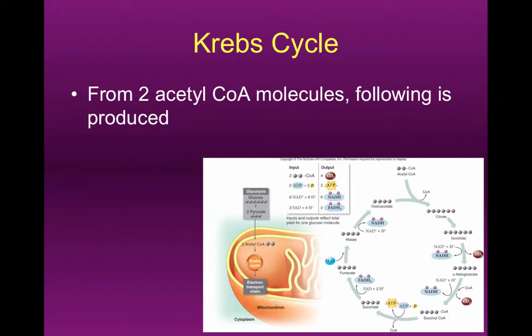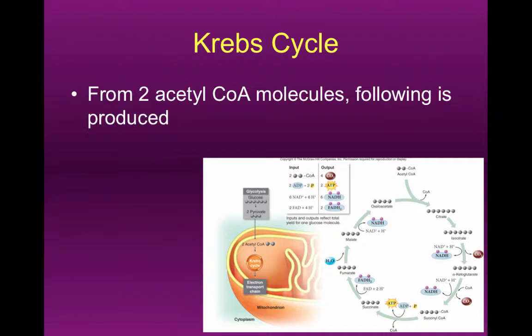From those 2 acetyl-CoA molecules we made in the previous step, and remember, each acetyl-CoA molecule is 2 carbons. So right here, we have a total of 4 carbons, and then, as we saw in our Word document a second ago, we already breathed out the other 2 carbons. Right? So we've accounted for all 6 carbons that came in initially with glucose. 2 of them have been breathed out as CO2. The other 4 are remaining as acetyl groups, but they're about to change their fate here in a second as well.